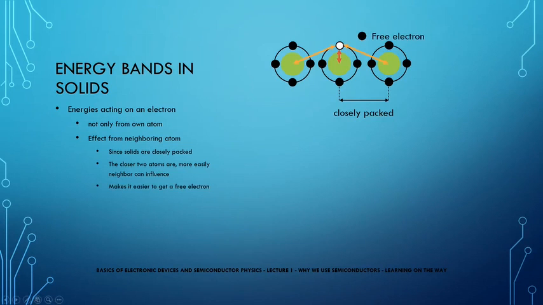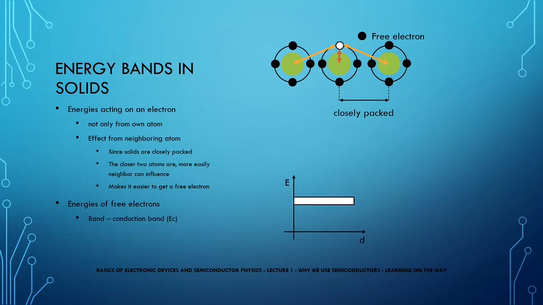In other words, the closer the atoms are, the easier it is to make an electron free from the orbit, as it has more outward attractions from other neighboring atoms. The energies of free electrons are another band of energies, which is called the conduction band. We call it the conduction band because it represents the energies of a free electron.